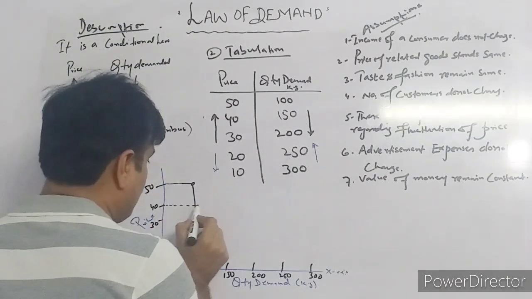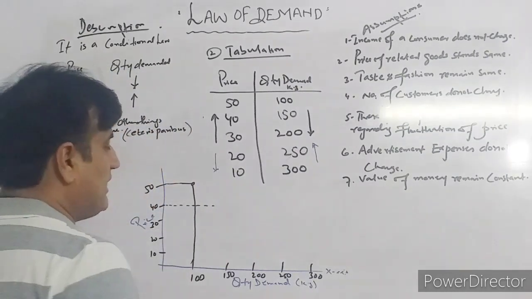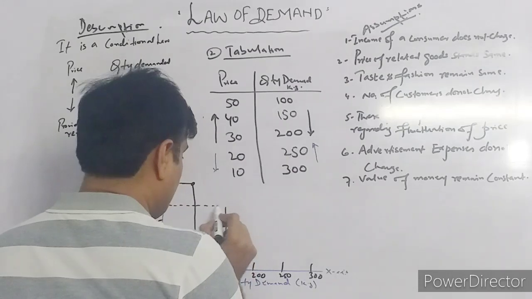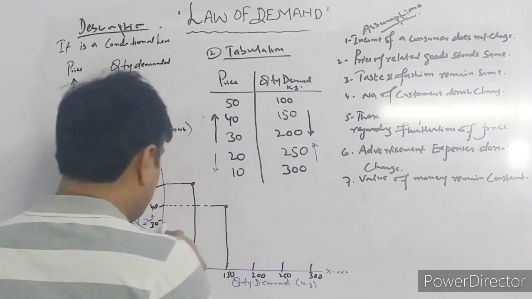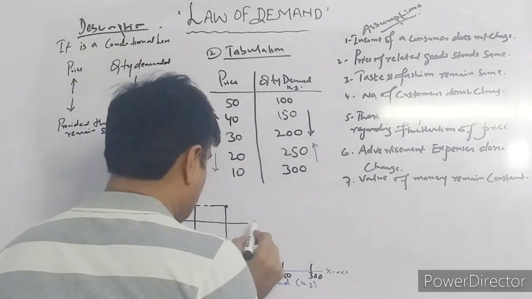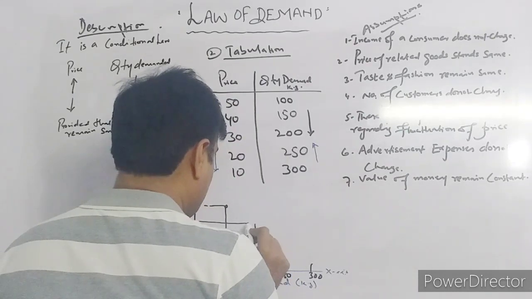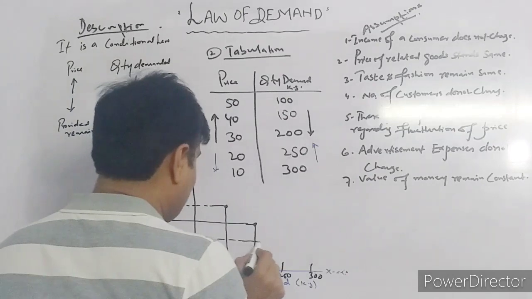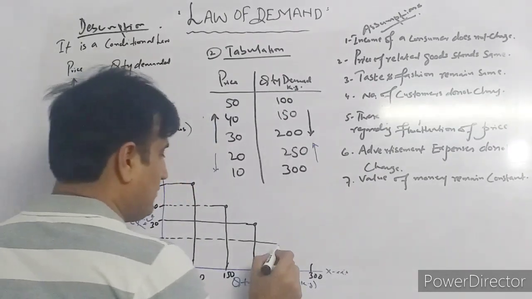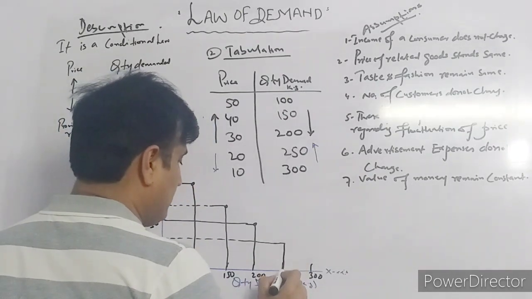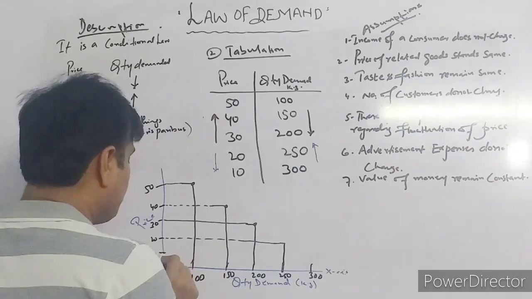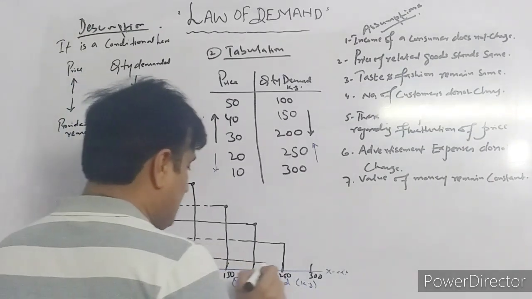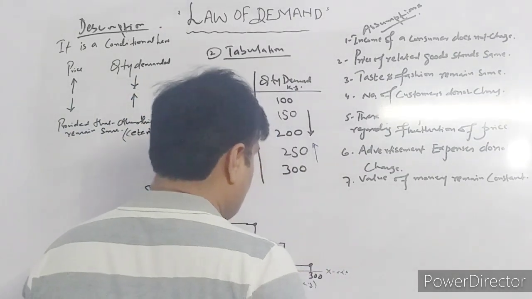When the price is 40, the quantity demanded increases from 100 to 150. When the price reduces from 40 to 30, the quantity demanded increases to 200. When the price decreases from 30 to 20, the quantity demanded increases from 200 to 250. When the price decreases from 20 to 10, the quantity demanded increases to 300.